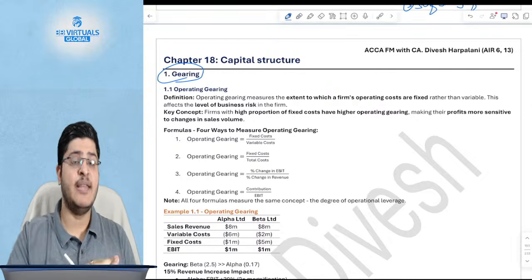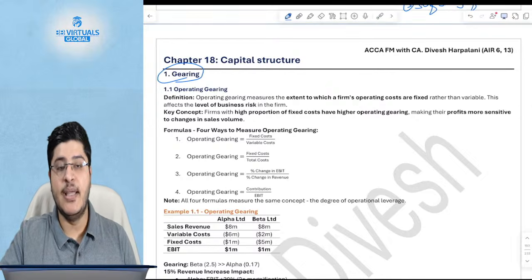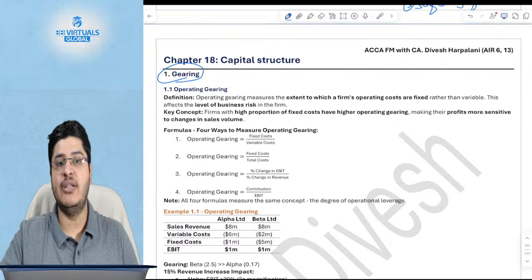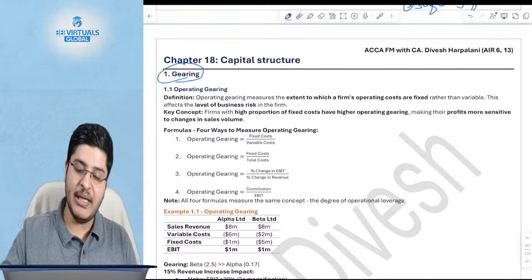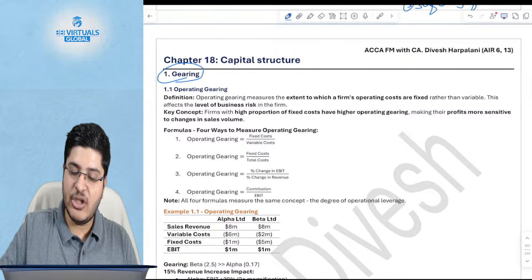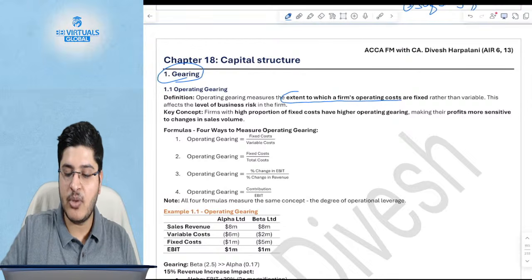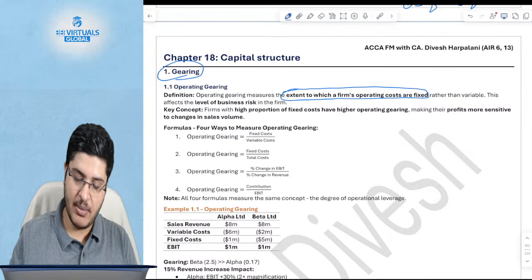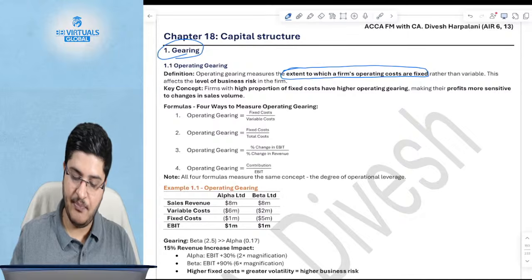So there's operating gearing, and then there is financial gearing as well, which represents both business risk and financial risk respectively. Operating risk, of course, measures the extent to which firms' operating costs are fixed. Okay, it measures the extent to which the operating costs are fixed. Now if you see, there's an example also given before I come to the formula.